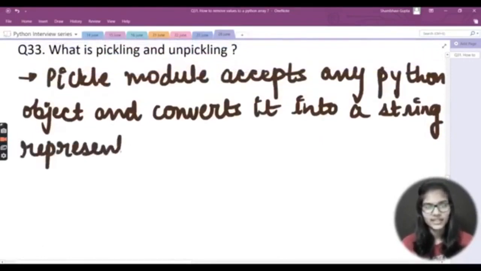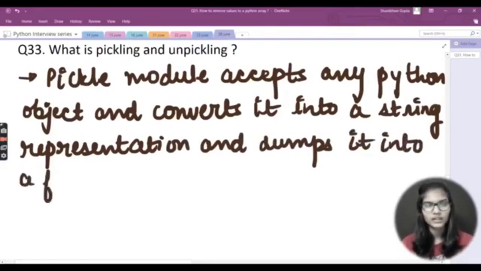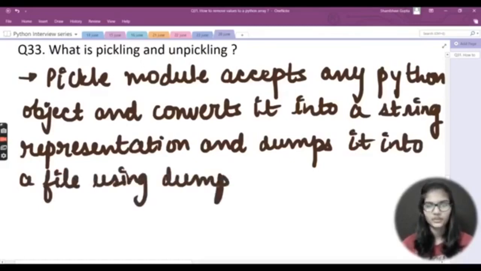representation and dumps it into a file using the dump function. Right, so what is the use of the pickle module?